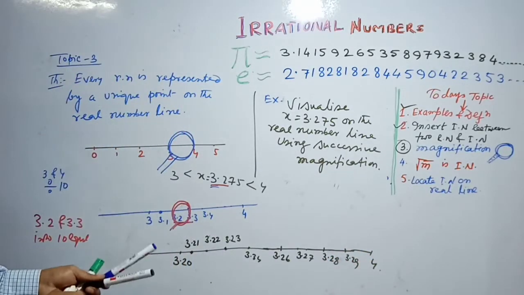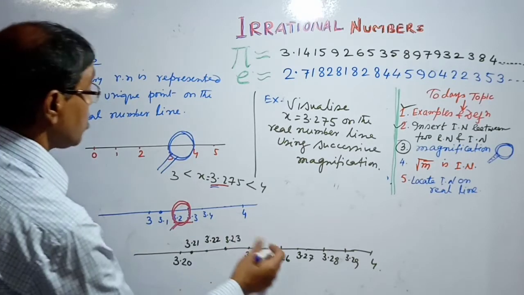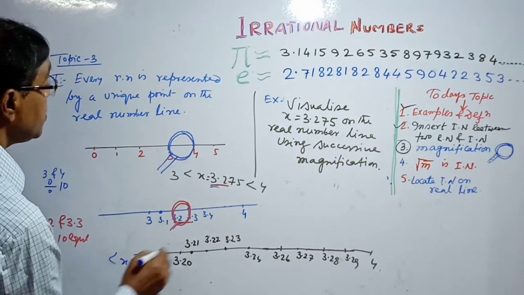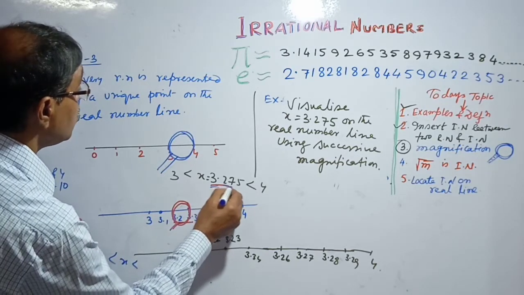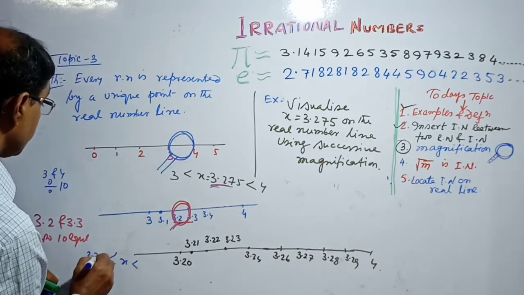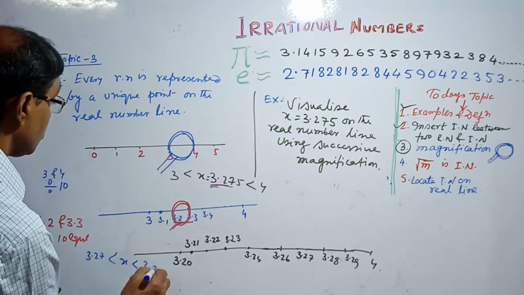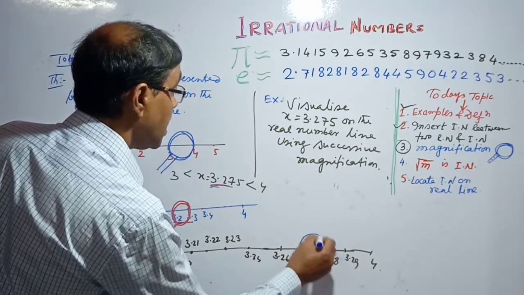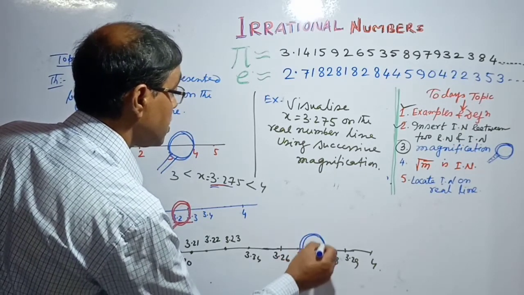So x lies between 3.27 and 3.28. X lies between this interval.